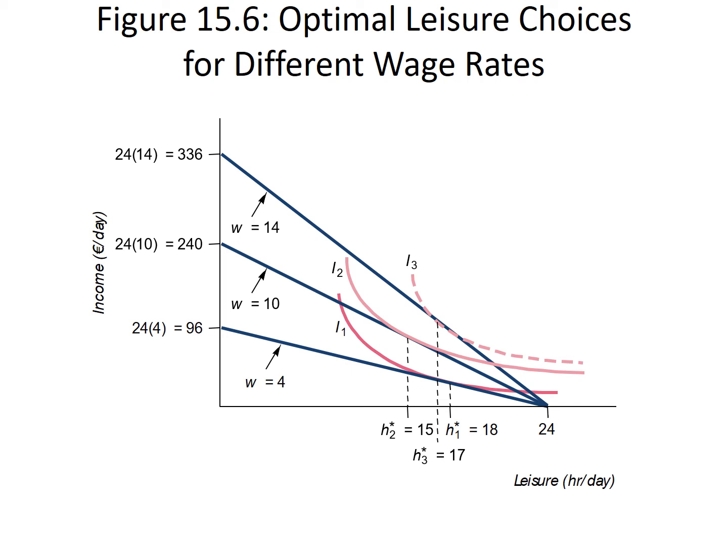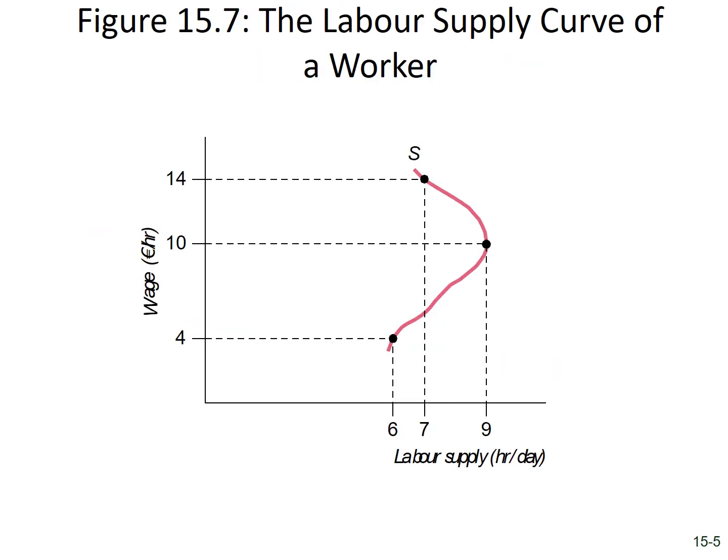You could think that actually the higher the hourly wage, the more the individual will want to work. This is true to some extent, and we can see it here on the labor supply curve. This is true that when the labor supply goes from 6 hours to 9 hours, which corresponds to a wage that goes up to 10 euros per hour, for a wage that is equal to 10 euros per hour or less, it does make sense for the individual to continue to increase the amount of labor supplied.